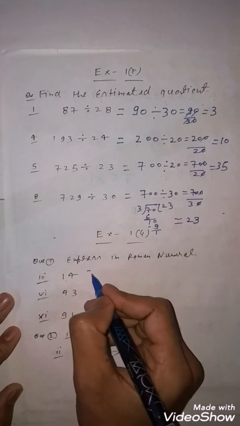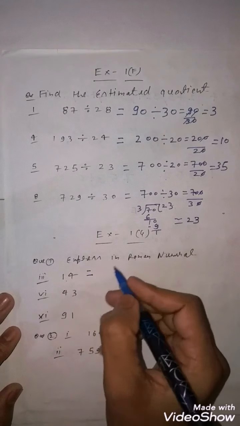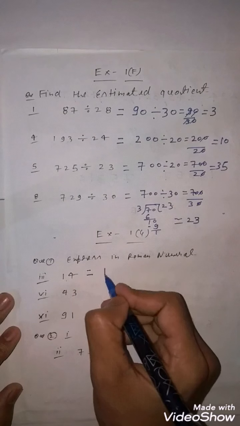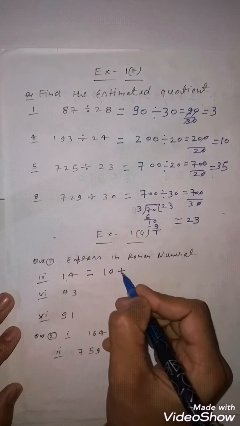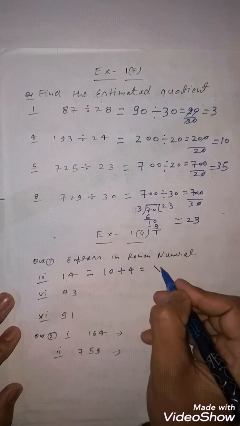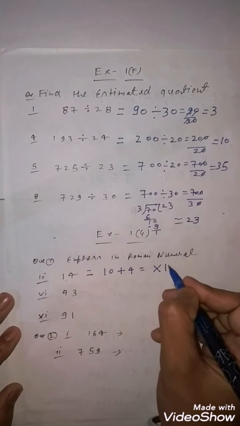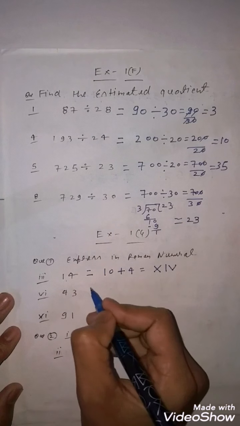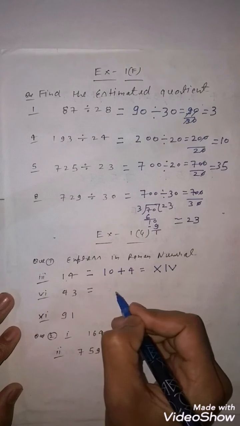Now Roman numeral, yesterday I explained the concept in the last video. So 14, how will you write it down? 10 plus 4. For 10, you know what you will write down: X. And for 4, I, V. Clear? Now 43 you have to write down. So for 43, what will you write down?